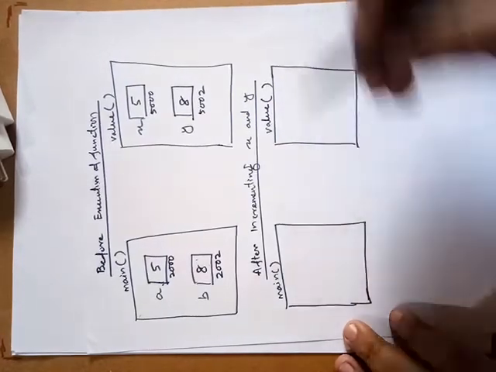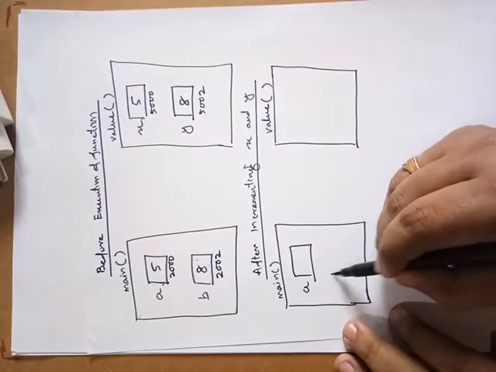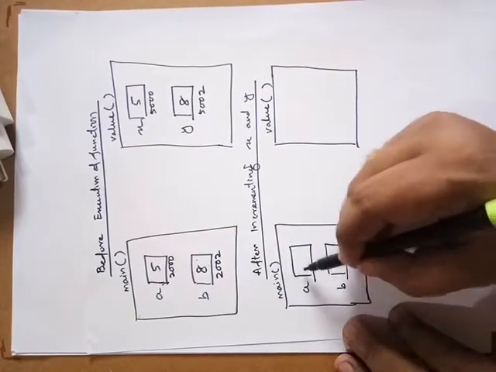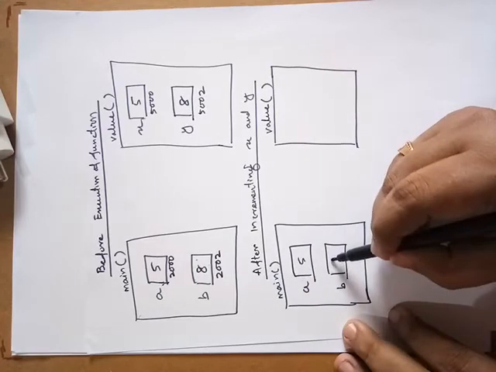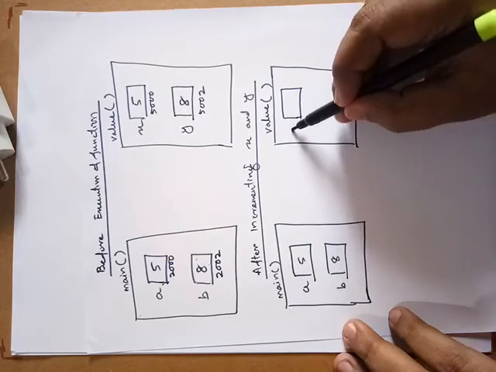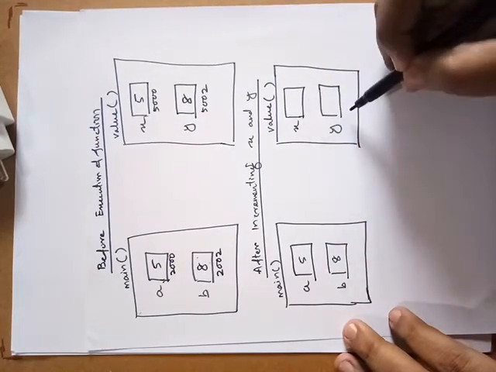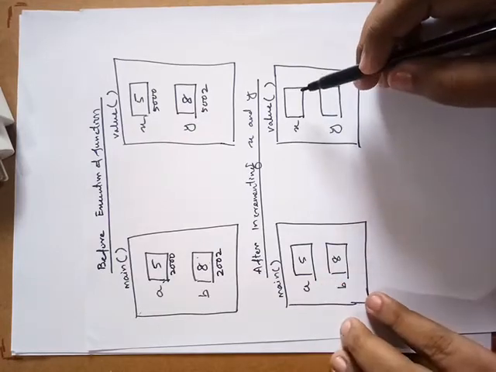Here are the other two memory locations, with a equal to 5 and b equal to 8, the same as before. After incrementing, the x value and the y value are incremented, not the a and b values.